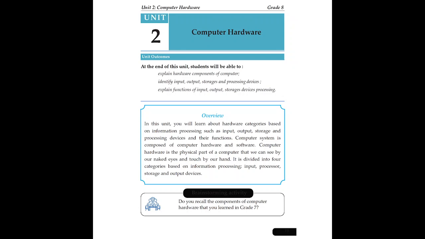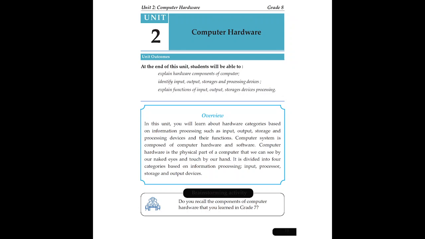Identify input, output, storage, and processing devices. We have input devices under hardware, output, storage, and processing devices. Therefore, you have to identify these input, output, storage, and processing devices.